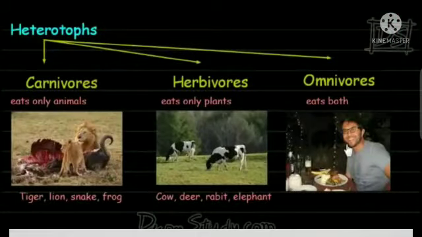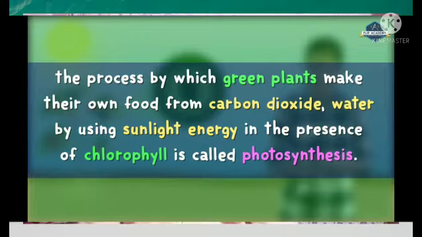In heterotrophic nutrition in animals, there are different types. Some organisms prepare their own food materials from simple components like carbon dioxide and water in the presence of solar energy from the sun, and in the chlorophyll prepare carbohydrates. The process is photosynthesis.